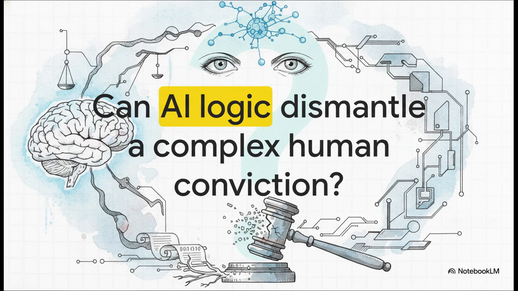Which, of course, brings us to a highly provocative question. Can artificial intelligence logic actually dismantle a complex human criminal conviction? You see, when a human court issues a ruling, it relies on interpretation, precedent, and sometimes human assumptions. But what happens when you feed that exact same reasoning into machines that only understand strict logical structures?